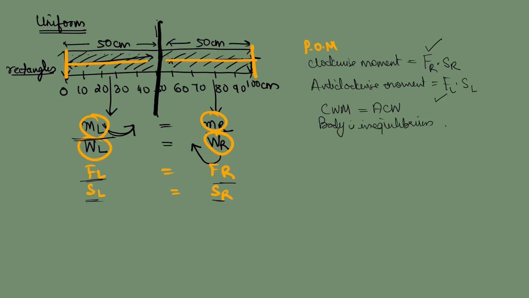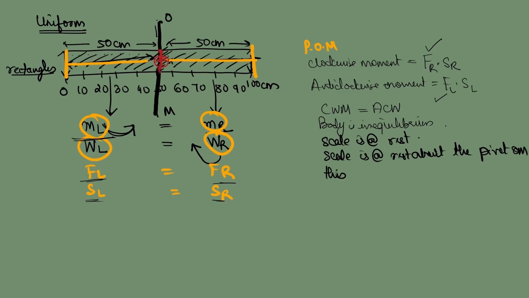What does it mean practically for a body to be in equilibrium? Can I say the scale is at rest? So if I take this point OM, can I say the scale is at rest about the pivot? What is the name of the pivot? OM, the point here at the center. Can you see this point?